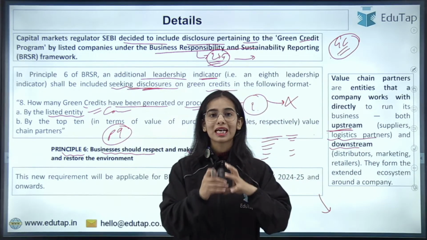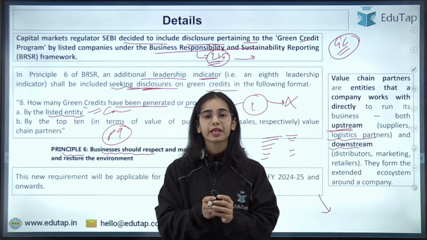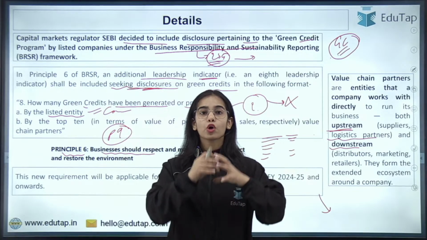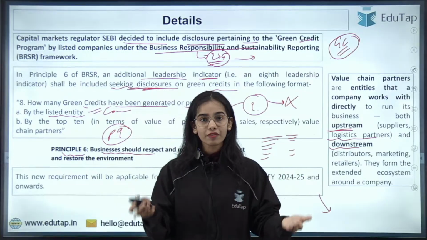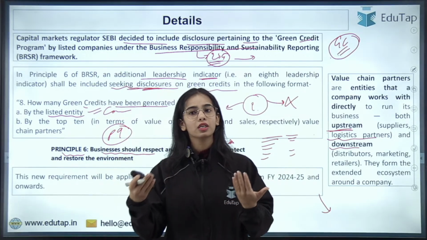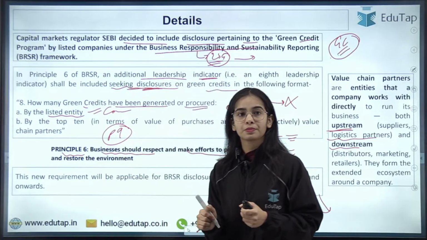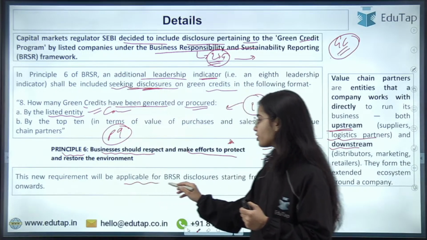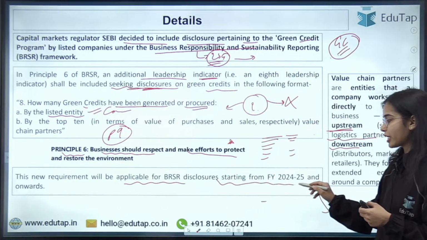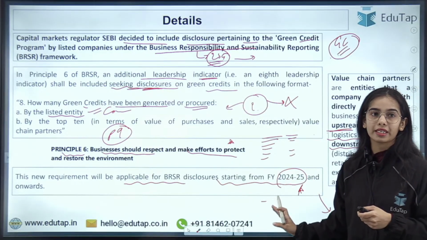So it is not only that the company should be generating green credits and working for the environment, but the whole ecosystem that is working with the company should also be working for the environment. Is this clear? The new requirement will be applicable for BRSR disclosures starting from financial year 2024-25 and onwards. Okay, so this is the idea.